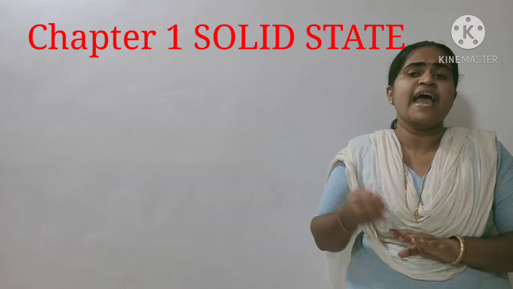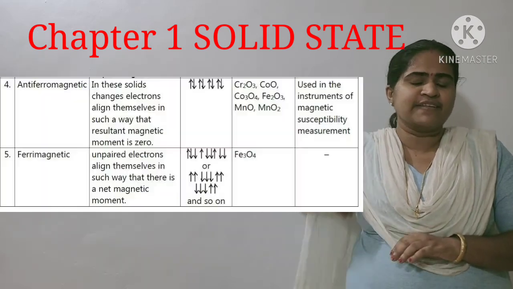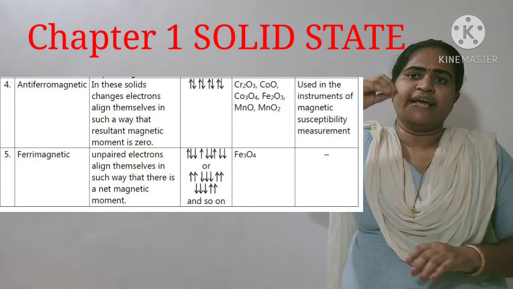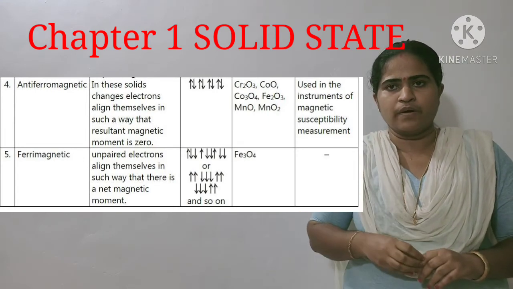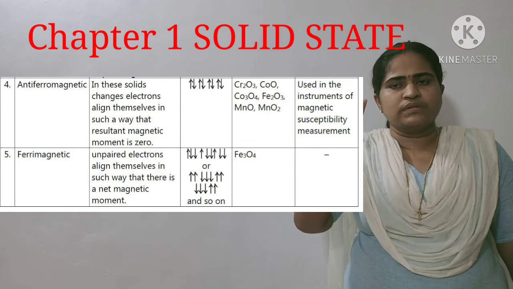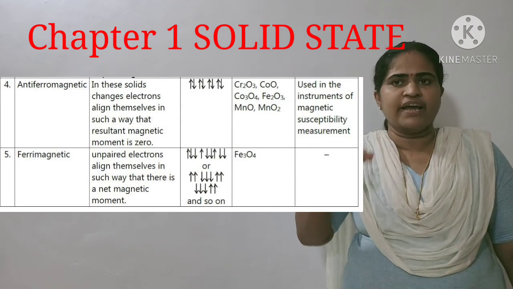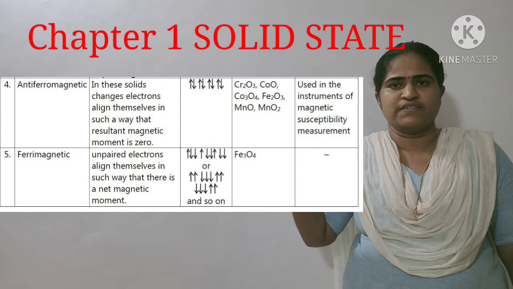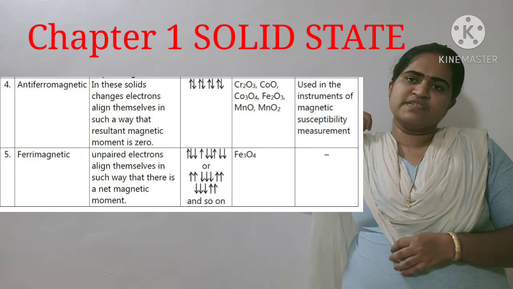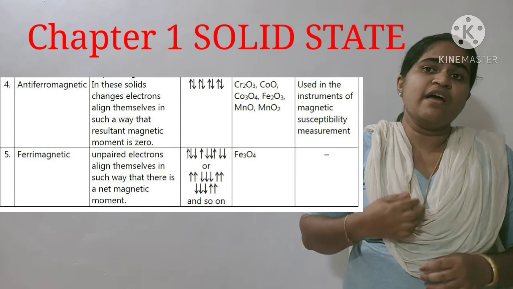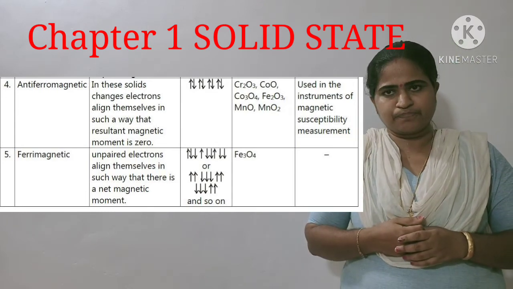The next type is the antiferromagnetic substance. Here, the net magnetic moment of the solid is 0. Here, they are arranged one in one direction, the other in the opposite direction. So if we calculate the net effect, it will be 0, because dipole moment is a vector quantity.